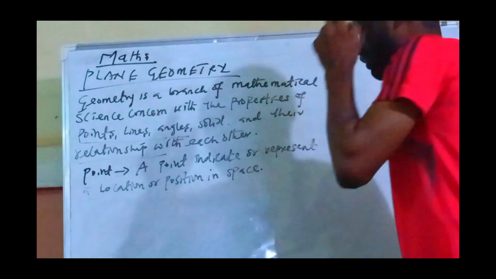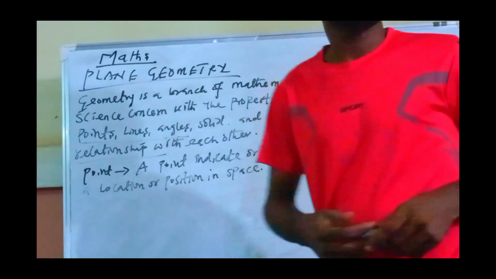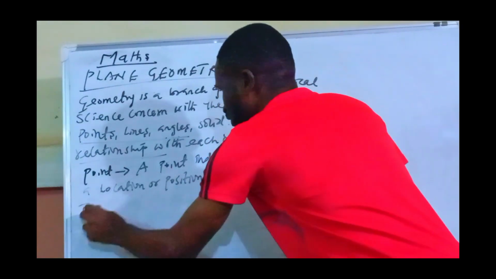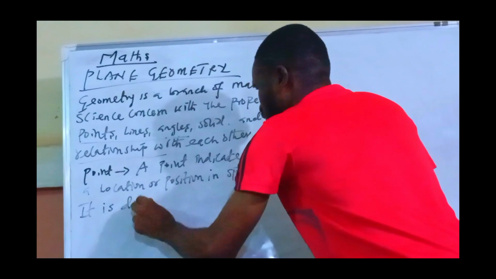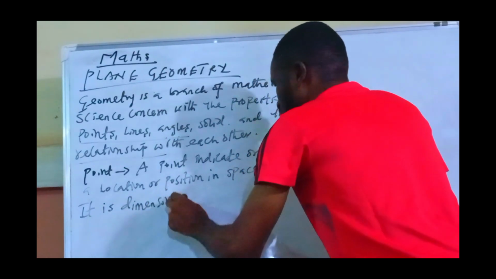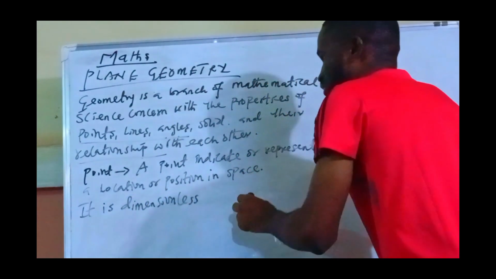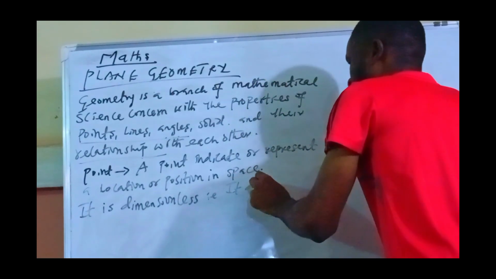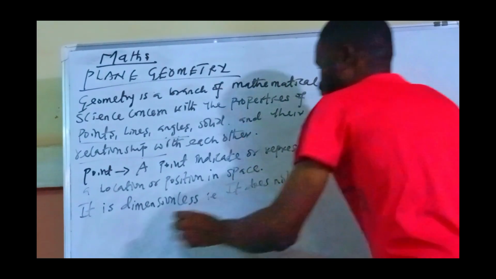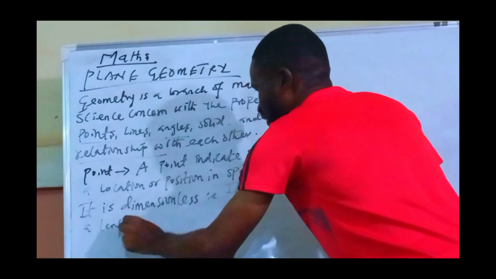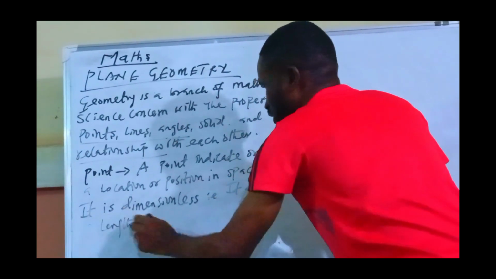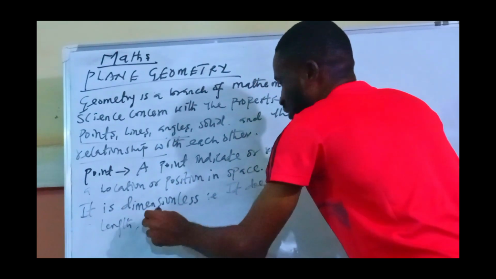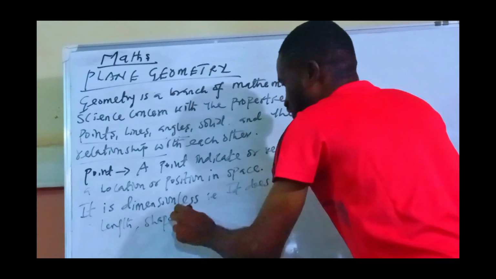Then another thing on points is that it is dimensionless. It doesn't have any dimension, i.e. it does not have a length. It doesn't have any special shape.